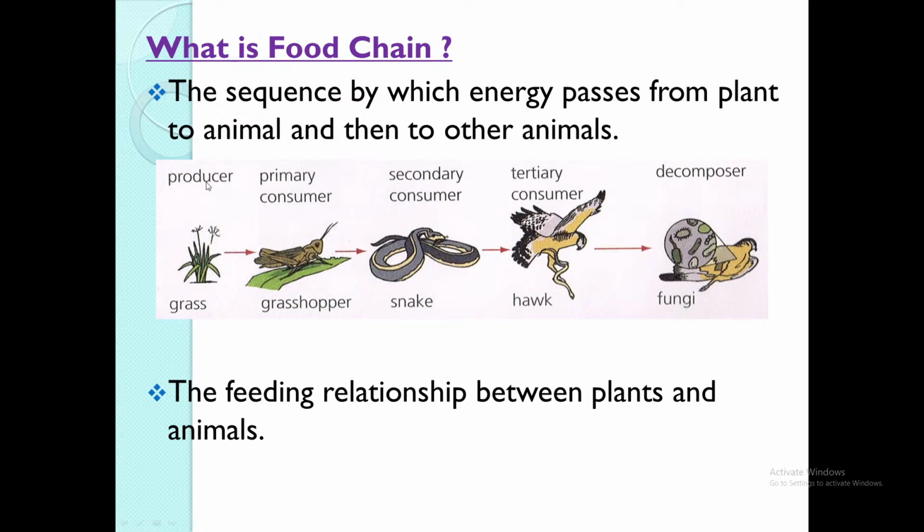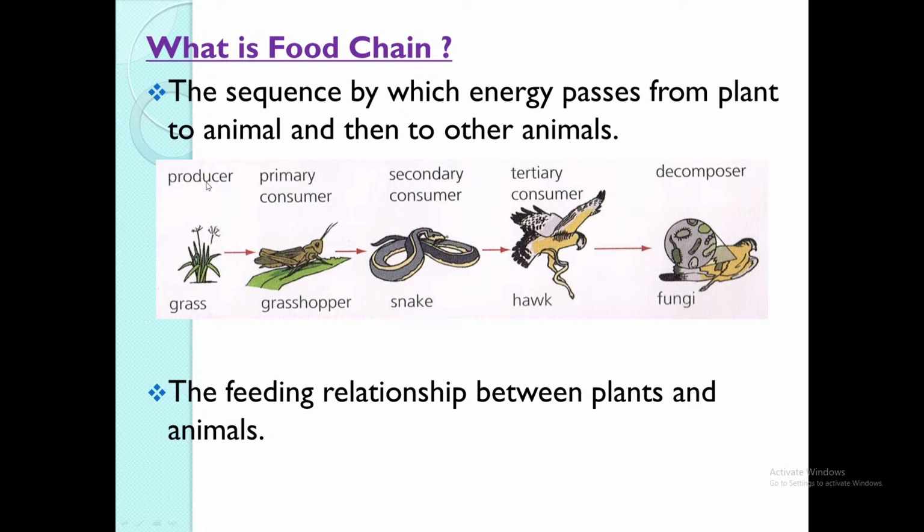Why I think the grasshopper is called a primary consumer? Sir, because I don't think snake eat grass, sir. Well, yes, snake don't eat, in terms of feeding on the grass, right? They don't necessarily eat it, but that's not the answer. That's not why the snake is not called. Because the snake is bigger than the grasshopper, and the grass up the snake. No, no. All right, now the reason why the